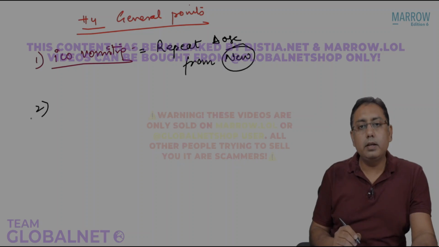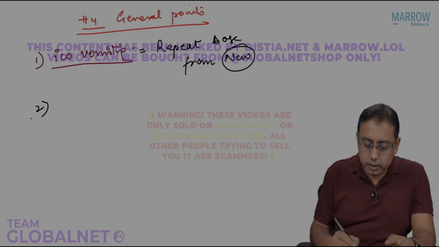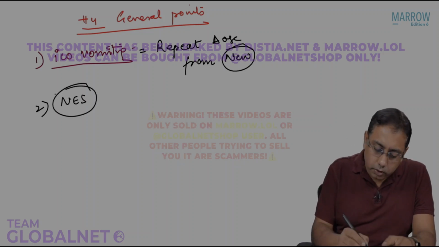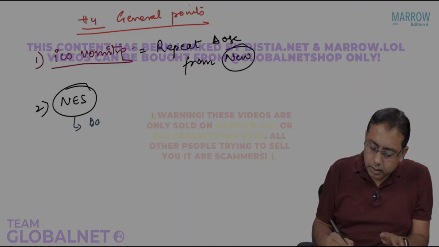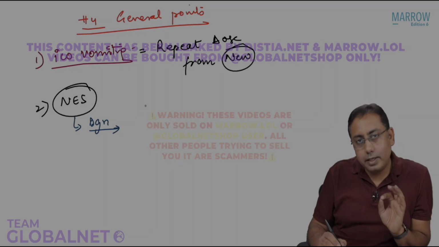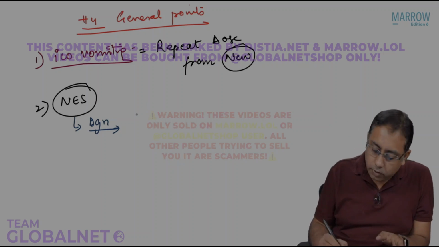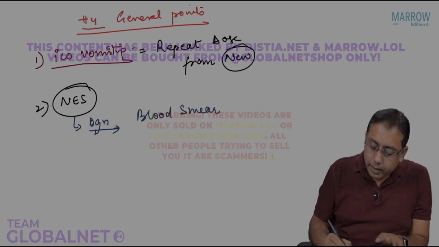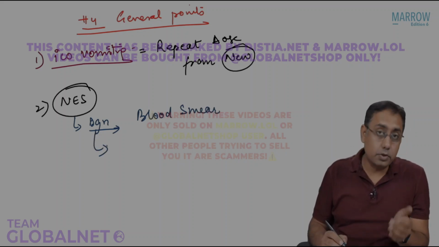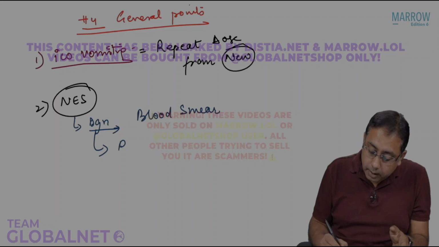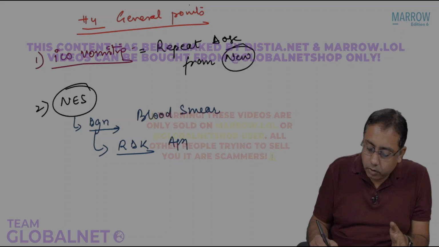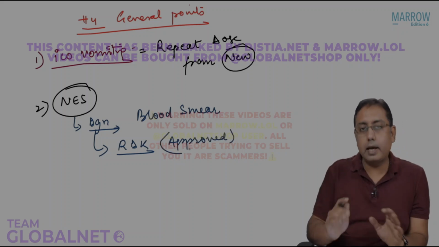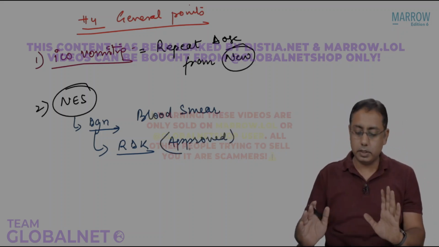Next is what will you do in case of northeastern states? Please remember that in northeastern states, 2-3 MCQs can come. What is the diagnostic test of choice? When they ask, it is always a blood smear examination. But in northeastern states, as already discussed with you, the rapid diagnostic kits are also approved. They are approved for malaria diagnosis only in the northeastern states.